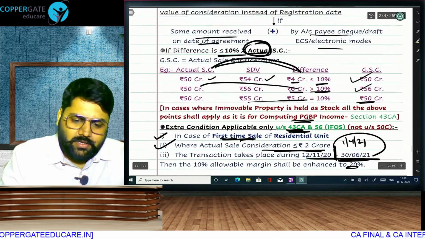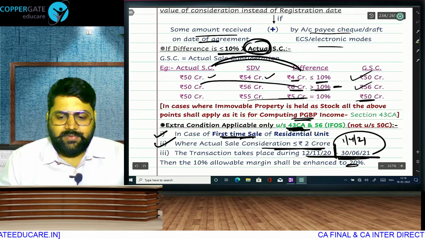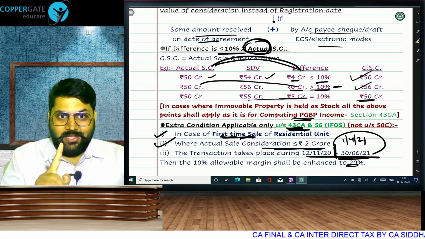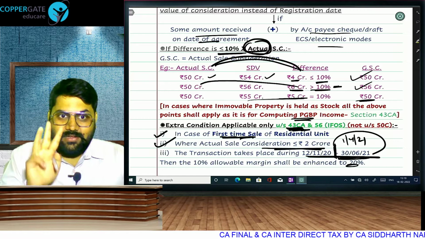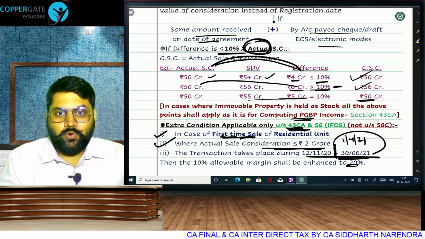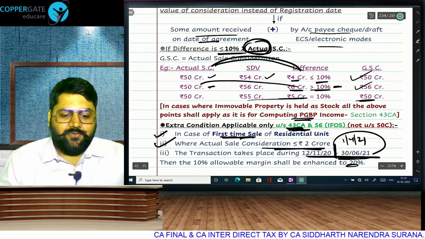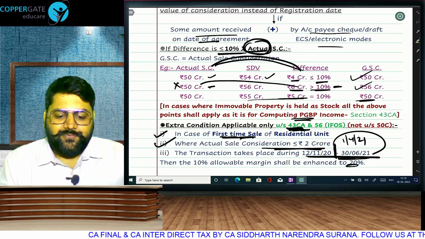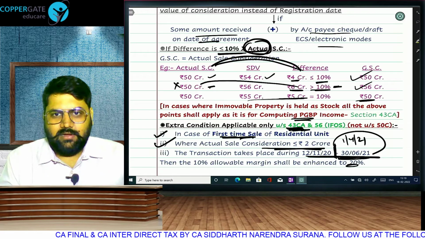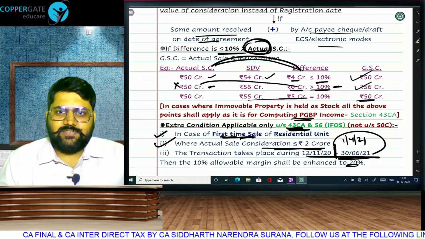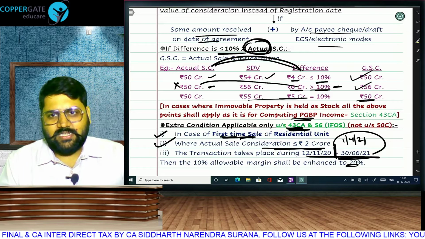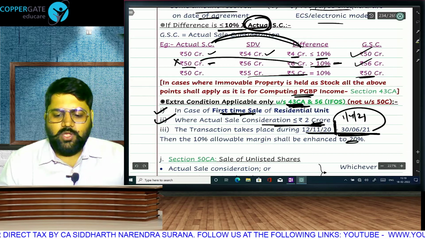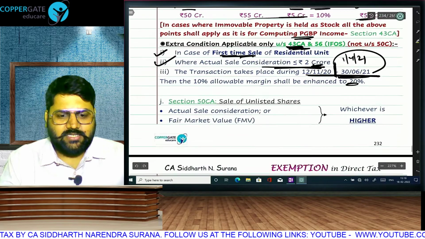For example, here it is more than 10%, but within 20%. So here also we will take 50 crore if this was a case of 43CA, not 50C. First time sale, residential unit up to 2 crore. Now here the actual sale consideration is 50 crore. So this cannot apply in this case. But supposing I change the example to 50 lakh and 56 lakh. Then the difference will be only 6 lakh rupees. Then it is within 20% range. This example cannot apply because it is 50 crore. It has to be up to 2 crore rupees. And we will allow that additional margin of 10%.